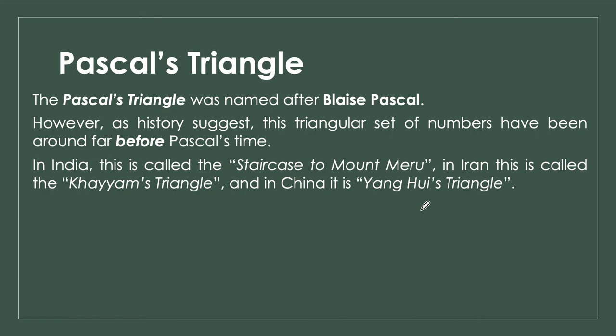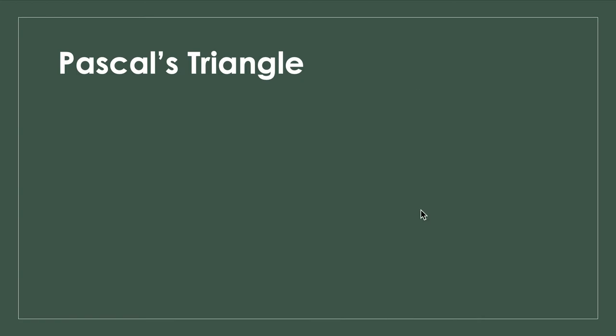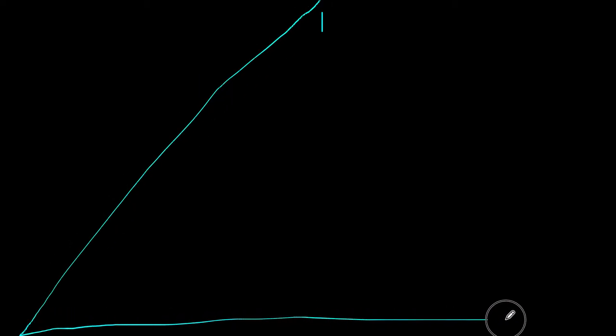Okay, so how do we create this Pascal's triangle? Let me show you how it works. First, we imagine that we have a 1 here on the top, and we'll have this as one vertex of a triangle. So we're going to imagine a triangle something like this. It's not the most perfect triangle, all right?